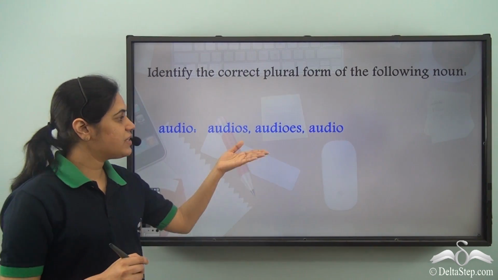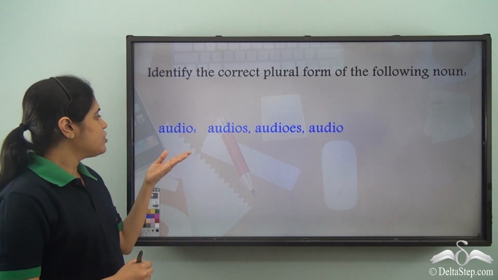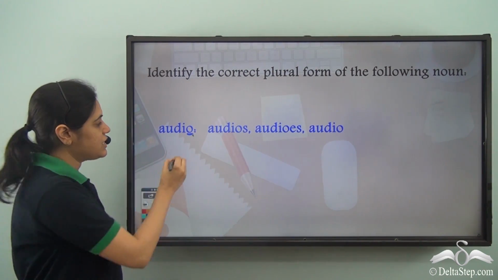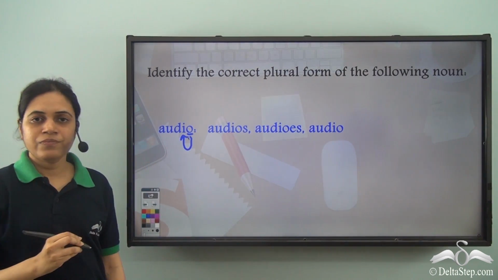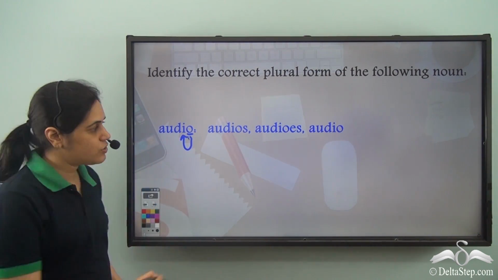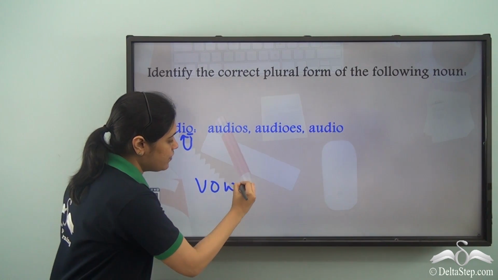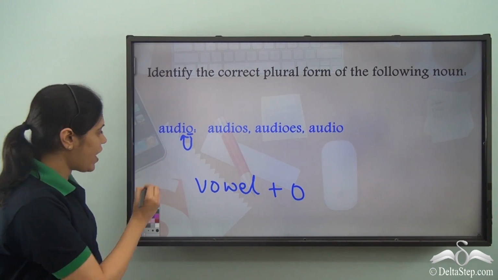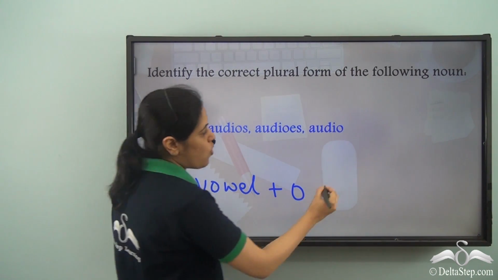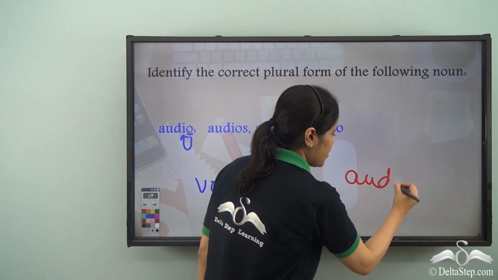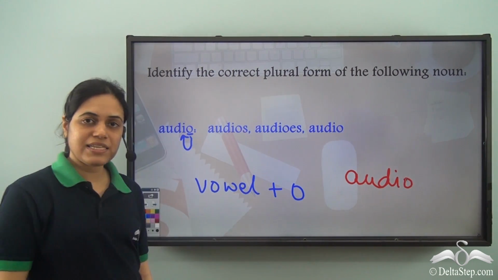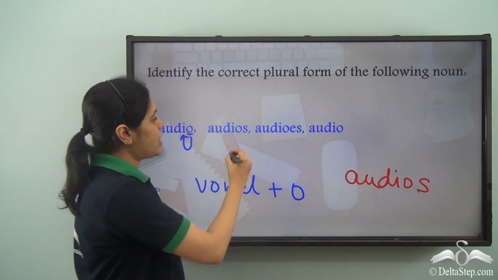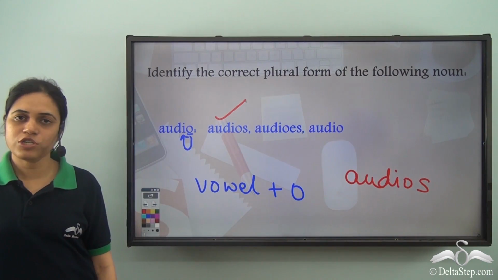Now can you identify the correct plural form? So we have audio over here. O is preceded by I. So I is a vowel. So we have vowel plus O, which means that I need to add an S after this. So audio and then an S after that will give me audios. So the correct form is this, audios.